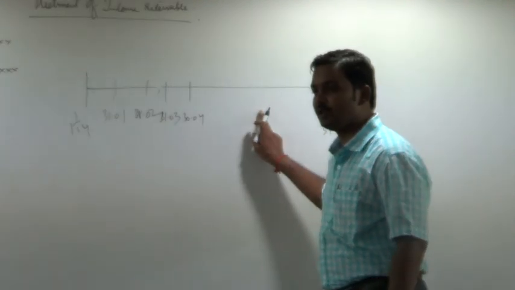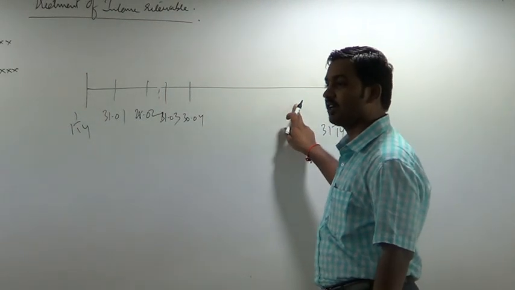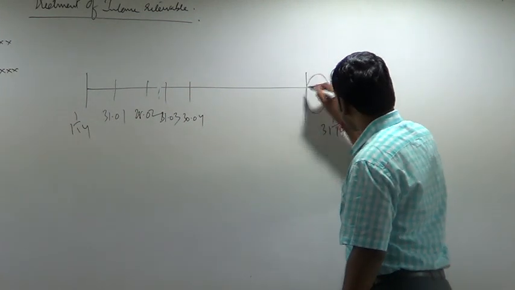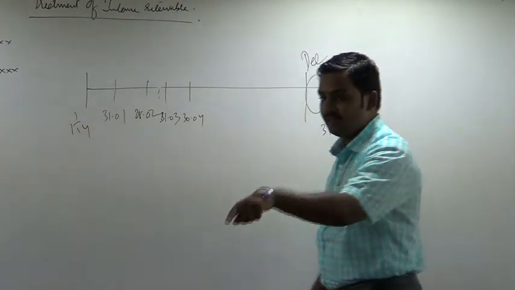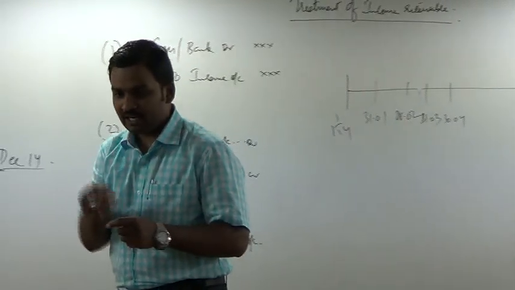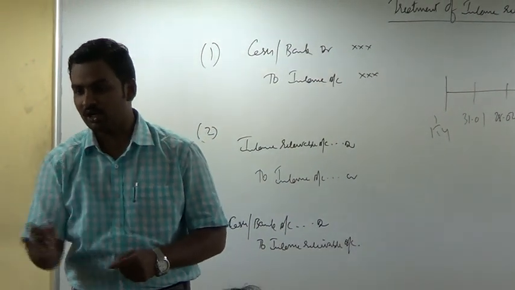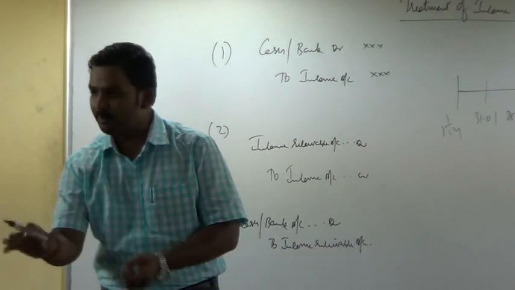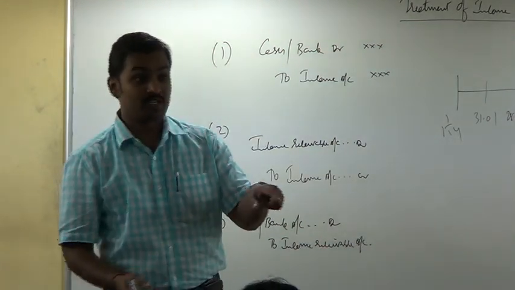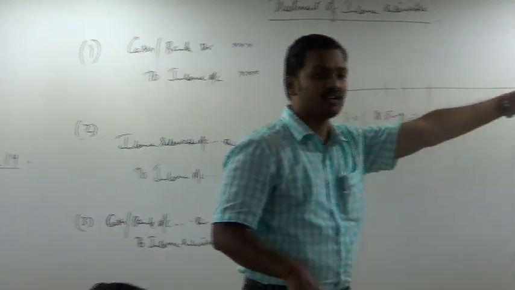May month interest will be collected in June. June month interest will be collected in July. July in August. August in September. September in October. October in November. November in December. But for December month interest, on 31st December, the bank will see your ledger account, your loan ledger account. They will calculate for how many days in December what was the balance in your loan account. They will calculate interest and they will pass an entry. But when will they collect the money? January. If it is possible, in the month of December itself, but most probably they are going to collect the money in the month of January.